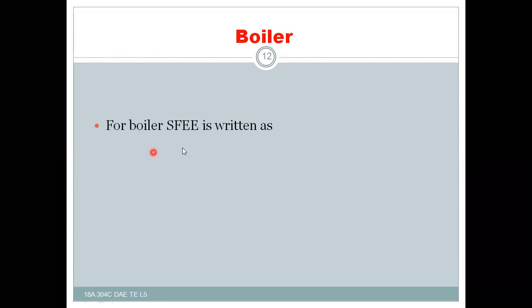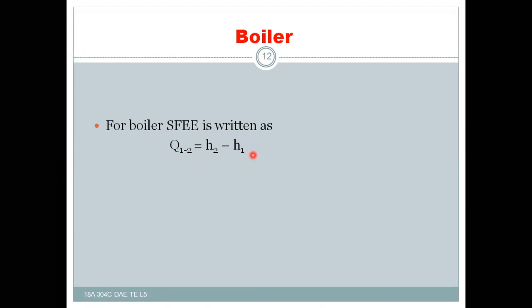For the boiler, the steady flow energy equation is written as the final formula for calculation of heat supplied to the boiler, thereby to the water to produce the steam. Heat supplied to the water to produce the steam is nothing but Q12 equal to H2 minus H1.